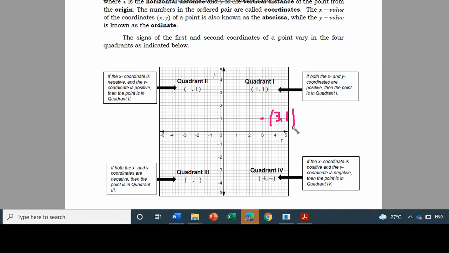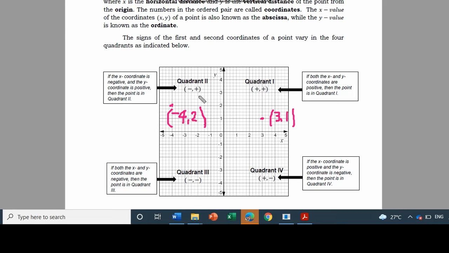And if you would notice, the signs here of our coordinates are all positive. While for this one, halimbawa negative 4, positive 2. So our abscissa is negative 4 while our ordinate is 2.